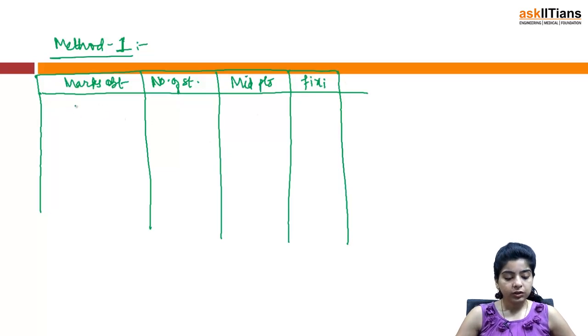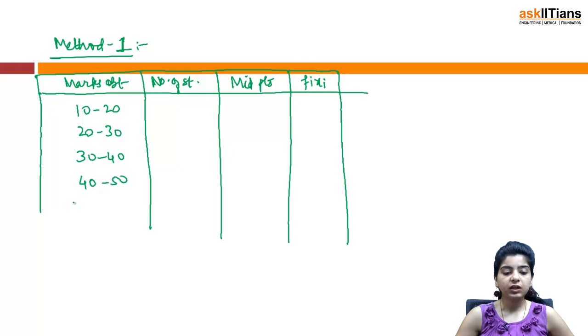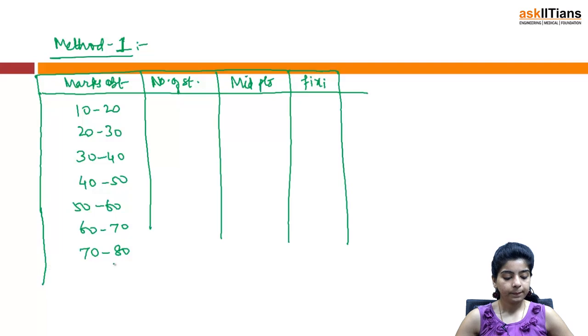And so the intervals were 10 to 20, then you have 20 to 30, 30 to 40, 40 to 50, then we have 50 to 60, 60 to 70 and 70 to 80.